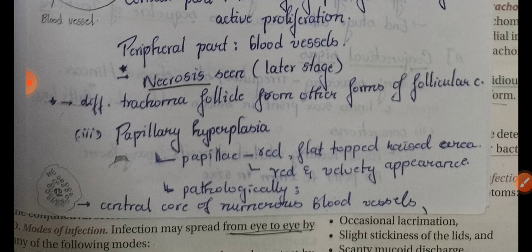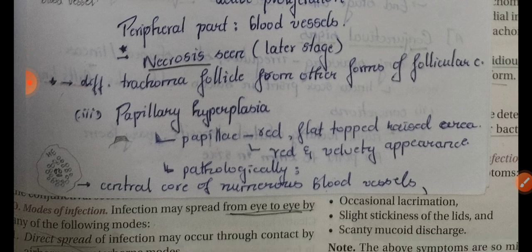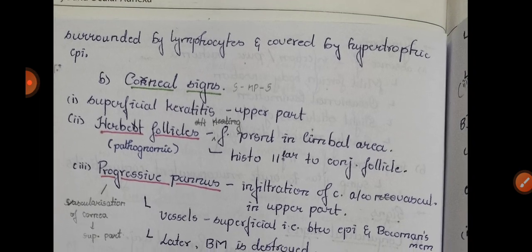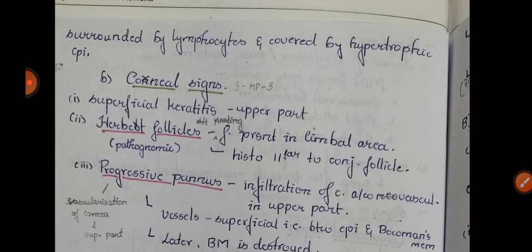Third will be papillary hyperplasia. Papillae are red, flat-topped raised areas with a red and velvety appearance. Pathologically, a central core of numerous blood vessels is seen. Papillae and follicles both are seen here. Papillae are surrounded by lymphocytes and covered by hypertrophic epithelium.